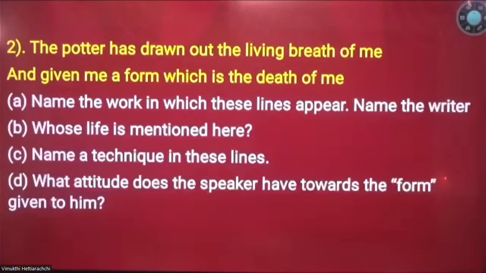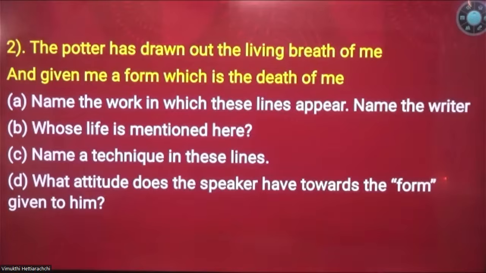Based on this quotation, we have to identify what the poem is, who the poet is, name the work in which these lines appear, and name the writer whose life is mentioned here. Name a technique in these lines. You can name any technique; there are a lot of techniques you can refer to in these two lines. What attitude does the speaker have towards the form given to him? So basically we have 4 questions.